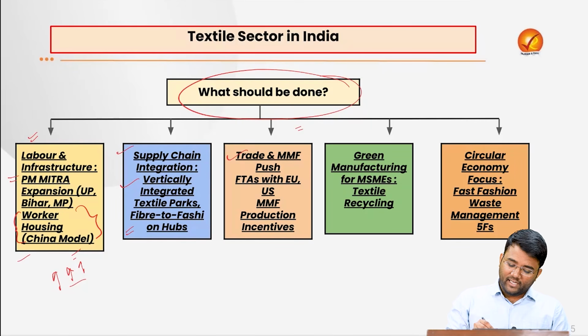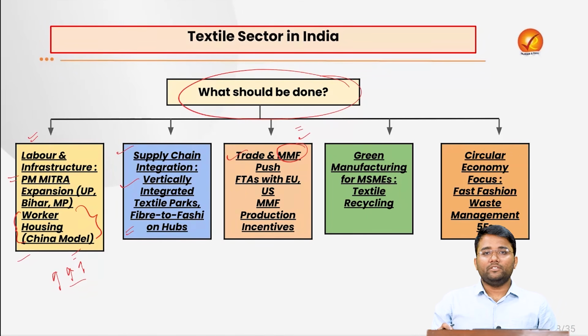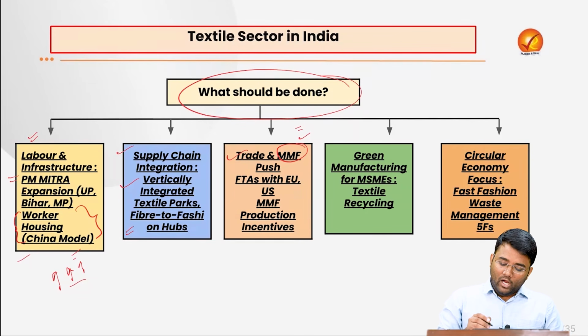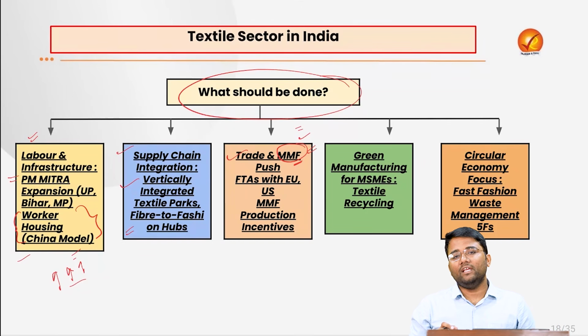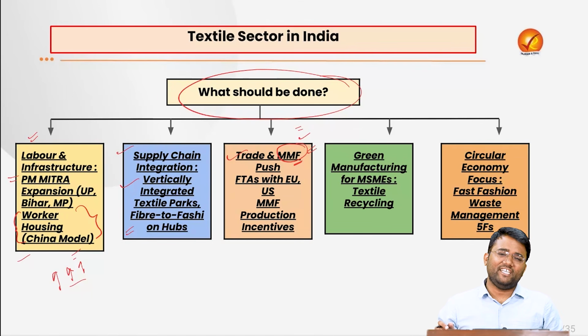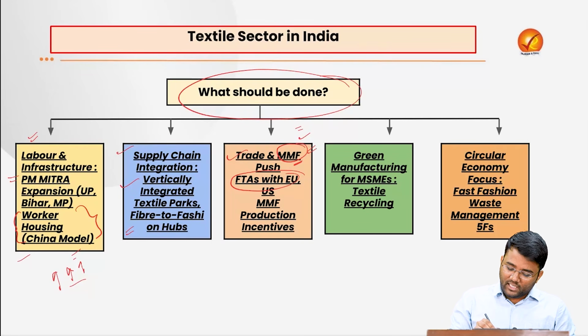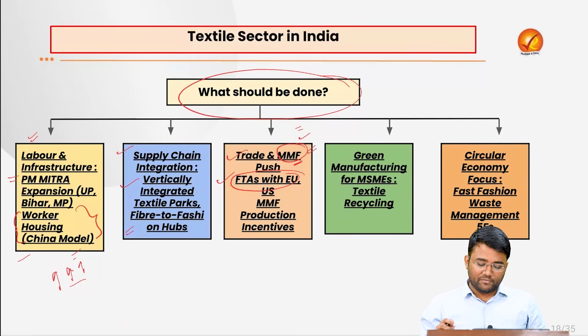Also, there is need for trade and man-made fibers push, that instead of only being dependent on the natural sources, we need to push for the man-made fibers, which can ensure proper availability of the raw materials, and which can also bring down the cost of production. Also, we can sign free trade agreements with the European Union, US, and some other markets which are the highest consumers of textiles.